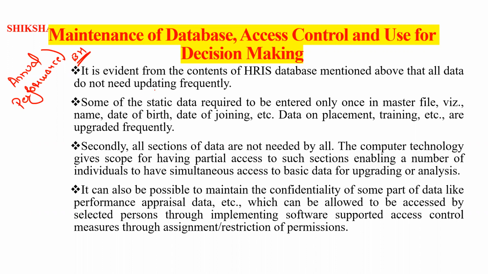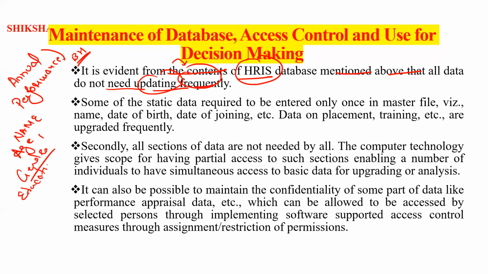So it is evident from the contents of the HRIS database mentioned above that all the data do not need to be updated frequently. Like name, age, gender, or educational qualification. All these have to be updated once. There is no need to update again and again.